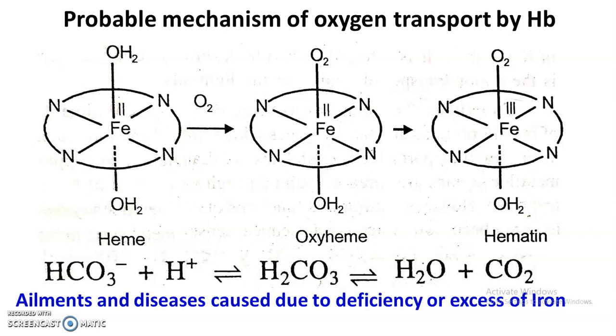Now when iron is deposited in liver, spleen, pancreas and skin, it leads to hemochromatosis, that is the pigmentation of skin, or pancreas fibrosis, etc. So this is about the role of iron, in short, the role of iron in biological systems.